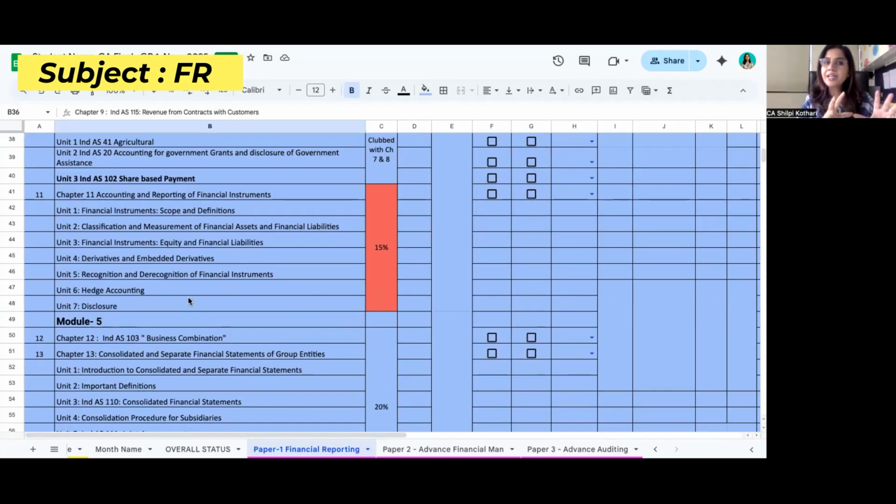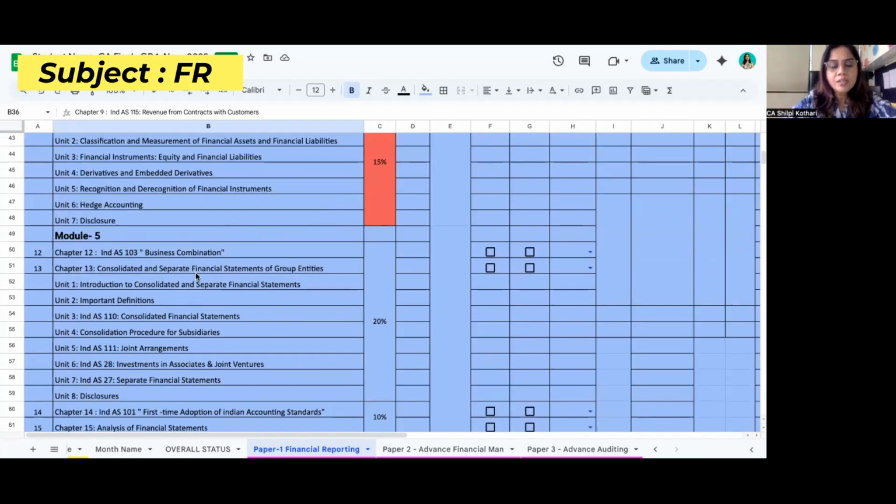When you prepare, it will take time, but once you have prepared your notes, you can directly jump onto the sums and practice a lot to make this topic perfect. Here we come to chapter number 12, 13: business consolidation, business combination, consolidation, CFR, joint venture, all sorts of questions are there. The weightage is also heavy, 20 to 25 marks they ask in the exam. You cannot afford to leave this chapter. So my pressure is, go ahead and do it on a first basis.